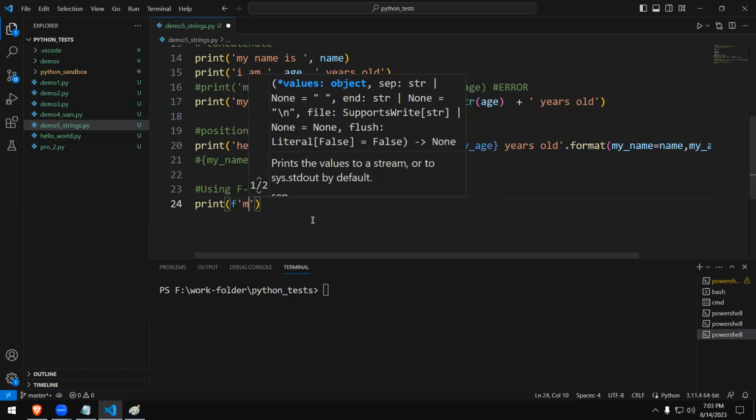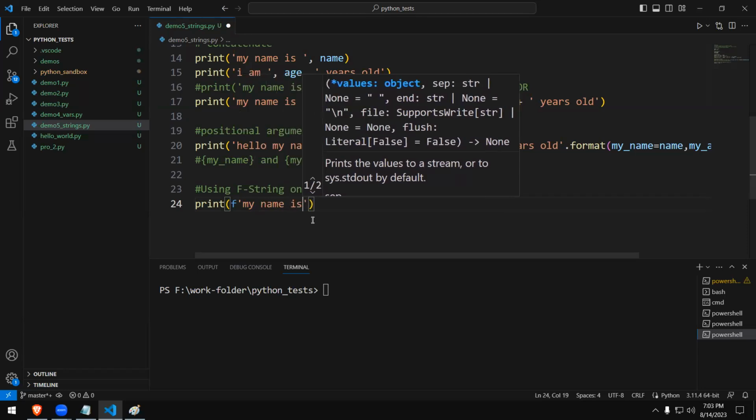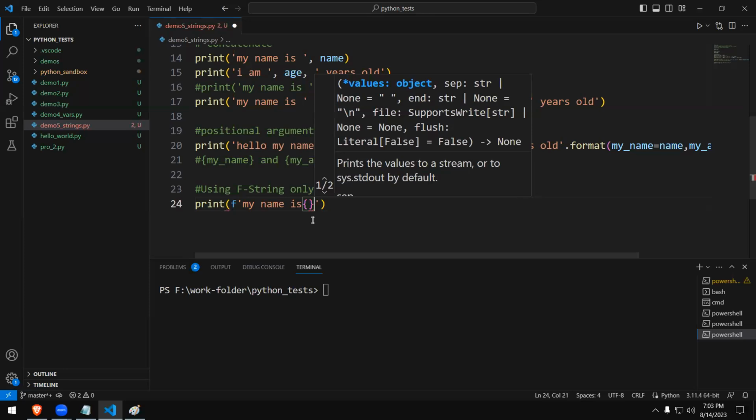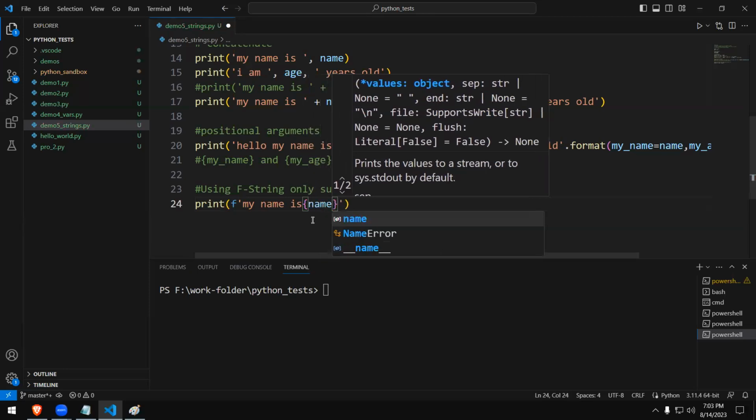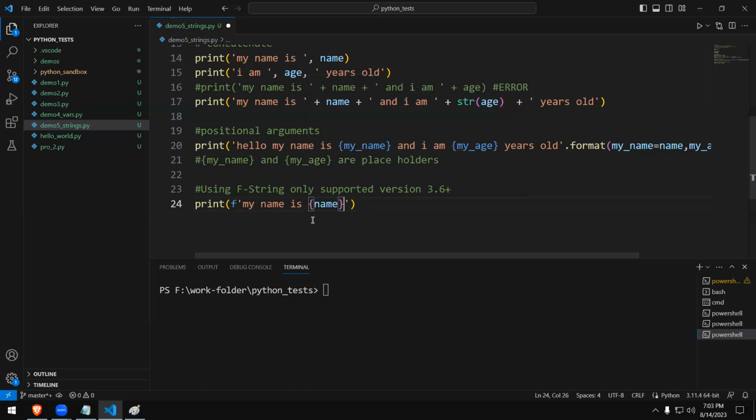Okay, so then I'm typing 'My name is', and you use the placeholder like this directly. This time use again the curly braces, but this time it's not blue, it's in purple. You type like that. It's working fine. And 'I am', again, you type age, 'years old'.